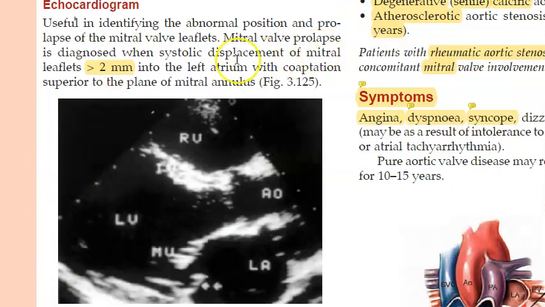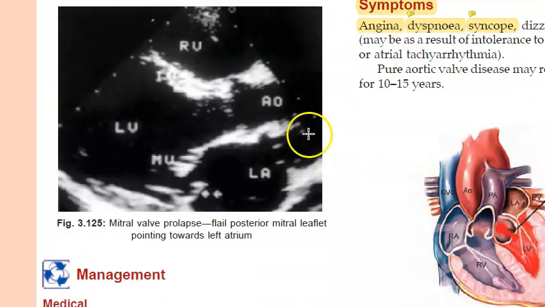So in echo, basically they are saying that you can diagnose only if the displacement of the mitral leaflets in systole will be greater than 2 mm, then only they can diagnose. Okay. When the systolic displacement of the mitral leaflets is greater than 2 mm into the left atrium, then only you will be able to diagnose, looks like. Some extra words are there here. Anyways, now let's look at the echo.